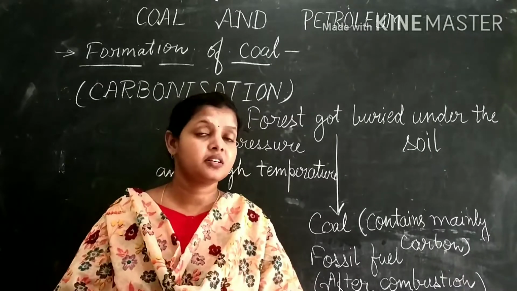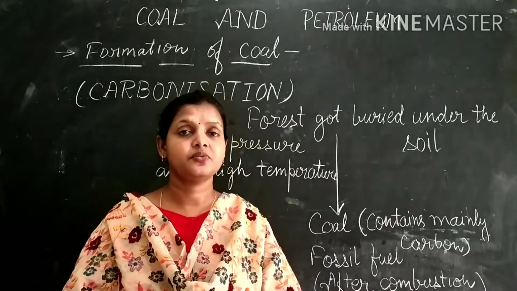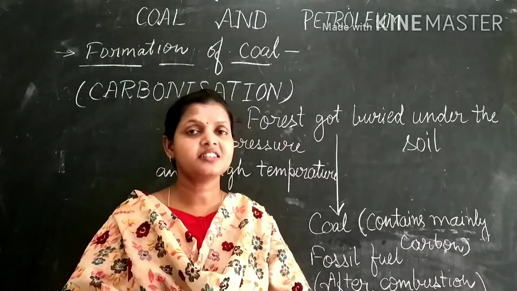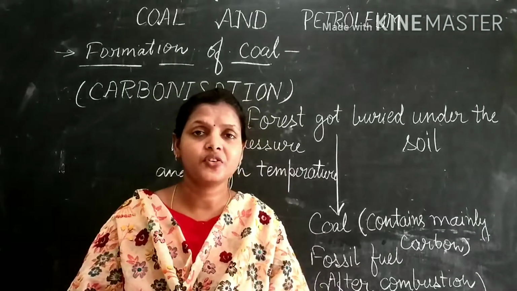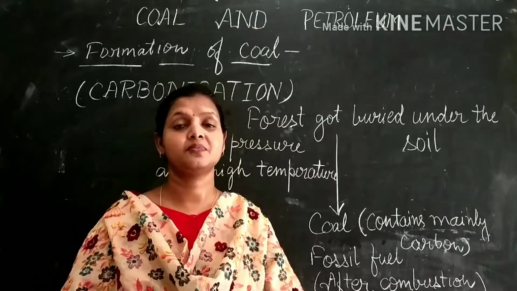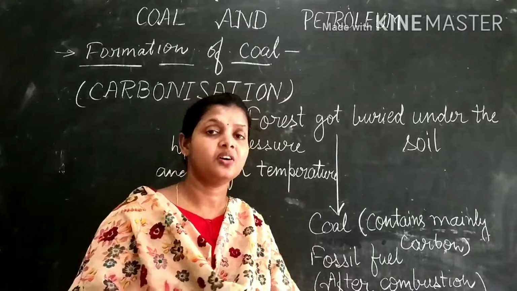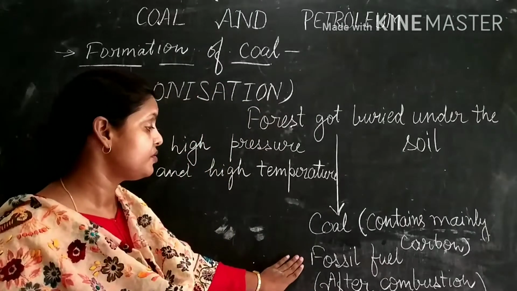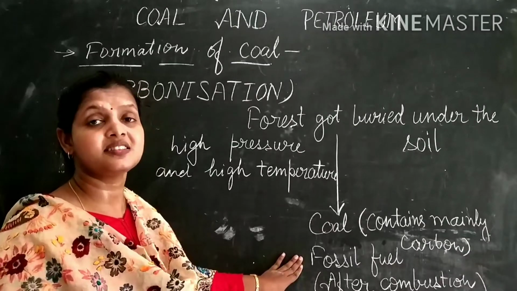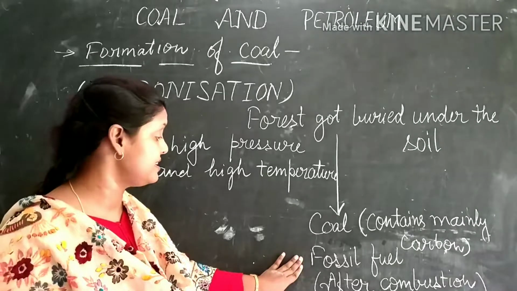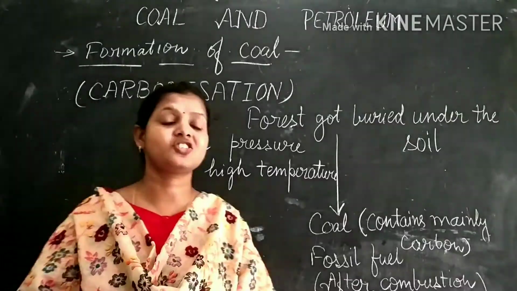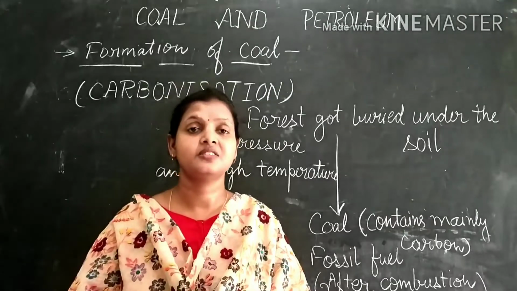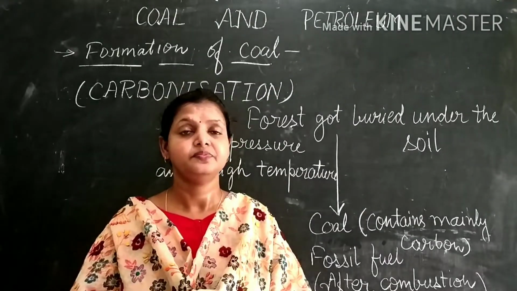Now, coal is a fossil fuel. Why is it a fossil fuel? Because it is formed from dead vegetation, meaning dead remains of organisms. So it is a fossil fuel. A fossil is the dead remains of organisms. After combustion, it gives out carbon dioxide gas.